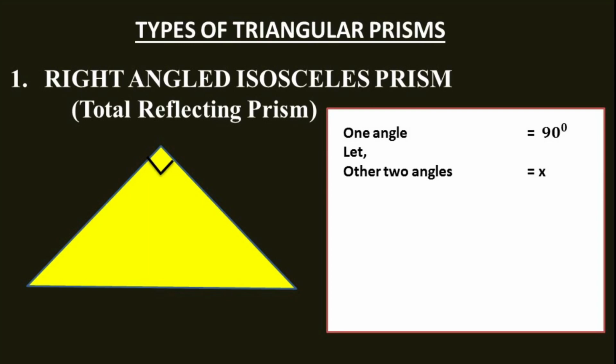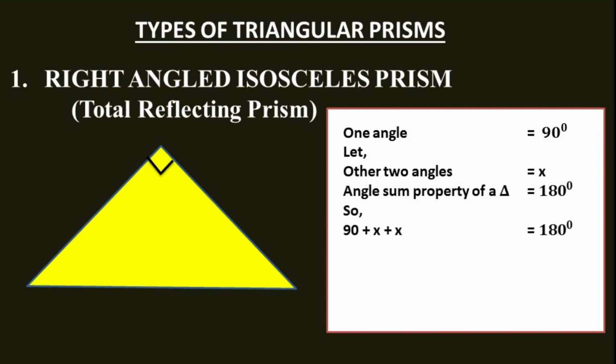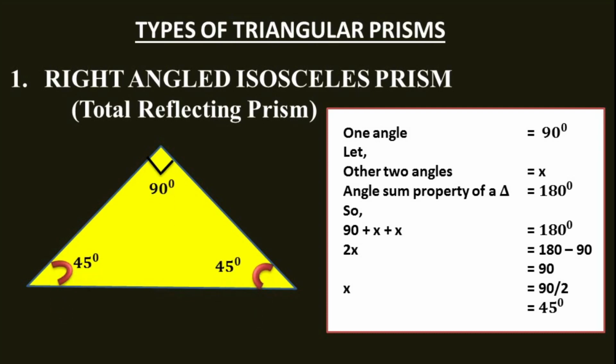The angle sum property of a triangle is 180 degree, so 90 plus x plus x is equal to 180 degree. Therefore, 2x is equal to 180 minus 90, which is 90 degree. So x is equal to 90 divided by 2, that is 45 degree. So the angles of a right-angled isosceles prism are 45 degree, 90 degree and 45 degree.